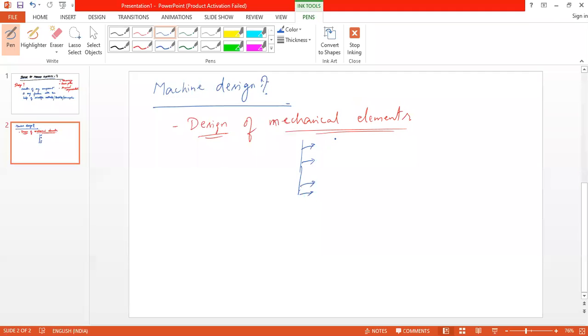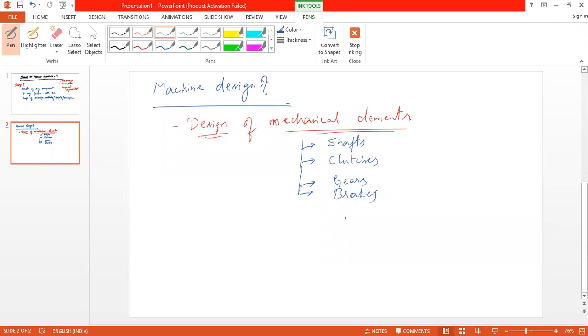Shafts, clutches, gears, brakes. Steering assembly also, sir. Steering assembly contains a number of mechanical elements.